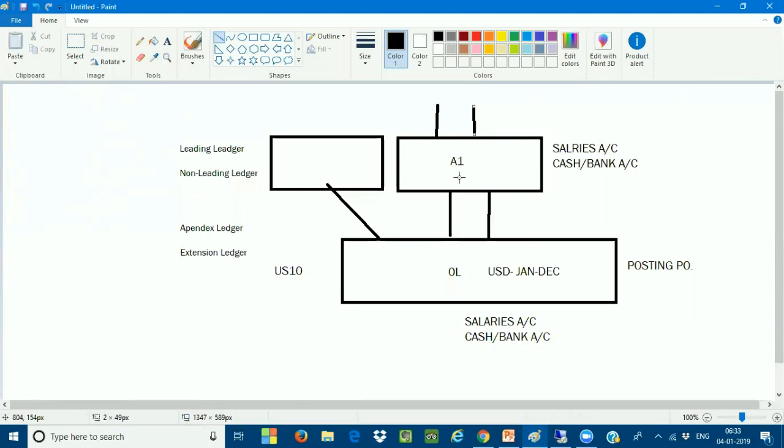Now, during the adjustment, I will post some transactions in the extension ledger, not in the base ledger. I'll manipulate some transactions for reporting and regrouping purposes. Whatever transactions I'm posting to this extension ledger, vice versa, is it going to be inherited to the base ledger? No,